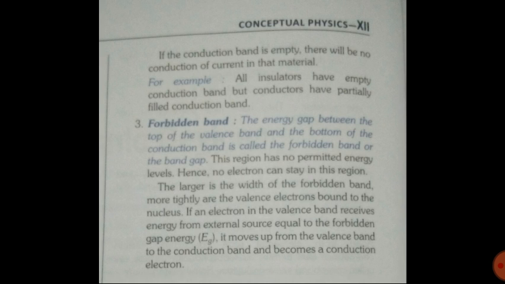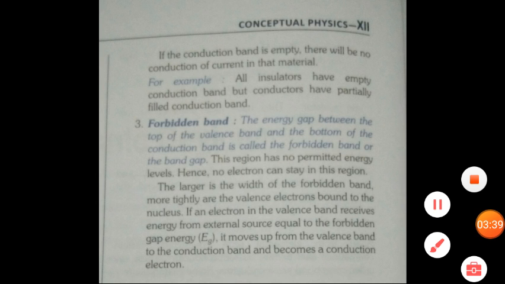Third is the forbidden band. The energy gap between the top of the valence band and the bottom of the conduction band is called the forbidden band or the band gap. This region has no permitted energy levels, hence no electron can stay in this region. The larger the width of the forbidden band, the more tightly the valence electrons are bound to the nucleus. If an electron in the valence band receives energy from an external source equal to the forbidden energy gap, it moves up from the valence band to the conduction band and becomes a conduction electron.